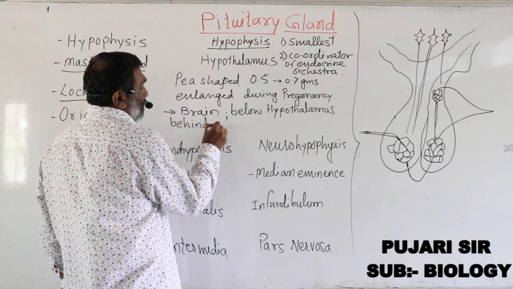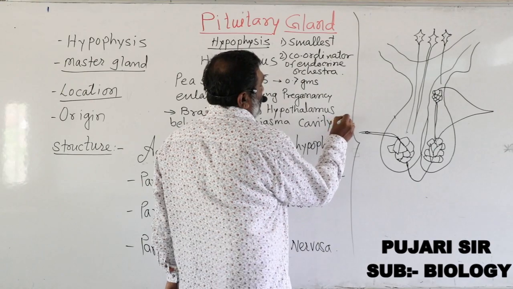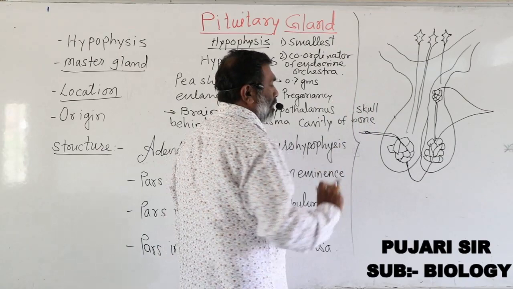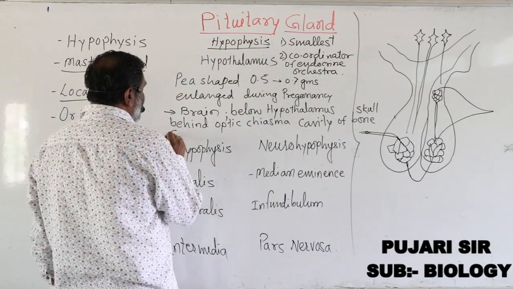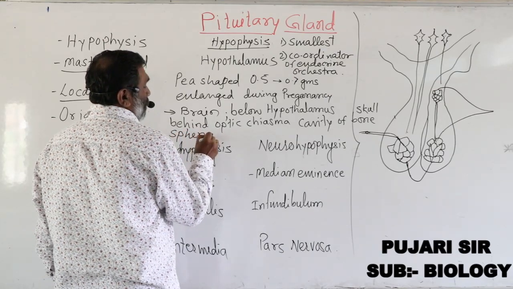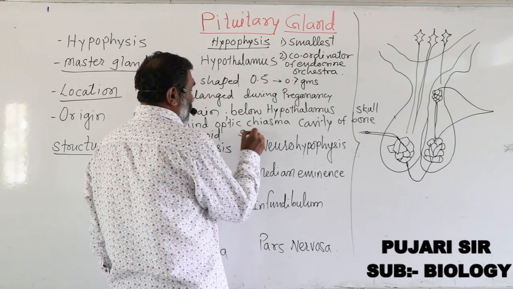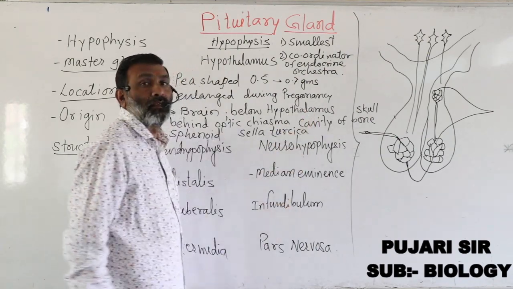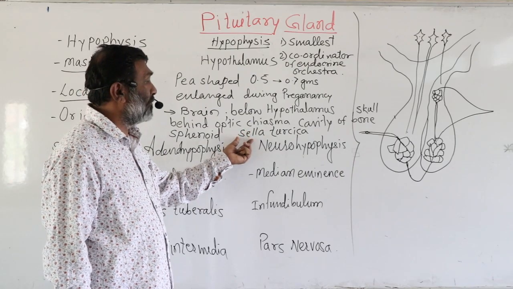The name of the bone is the sphenoid bone, whereas this cavity is called the sella turcica, or Turkish saddle, or hypophyseal fossa. These are the alternative names of the sella turcica. So the pituitary gland is located inside the brain. This is the actual location.